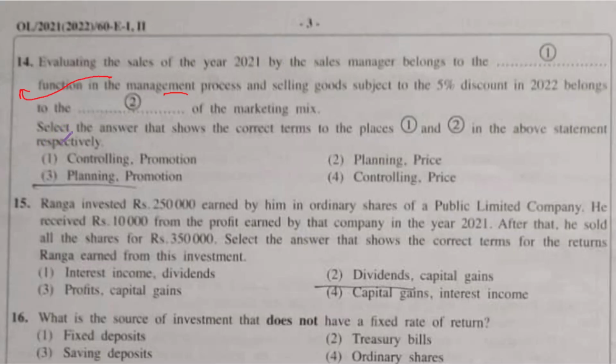And selling goods subject to a 5% discount in 2022 belongs to the blank of the marketing mix. Now here they are asking about one element in the marketing mix. How many elements are there? 4 elements are there in the marketing mix. What are the elements? Product, price, place and promotion. Now you have to select which is the correct element that should come to the second blank.